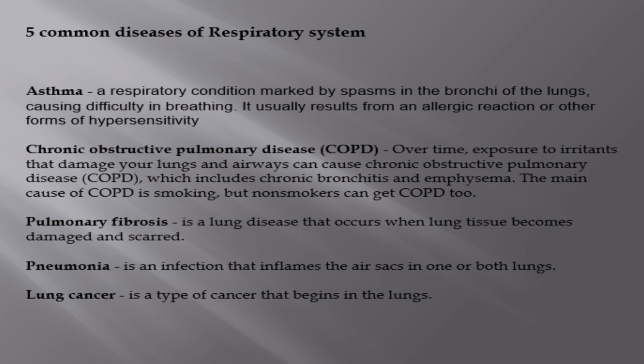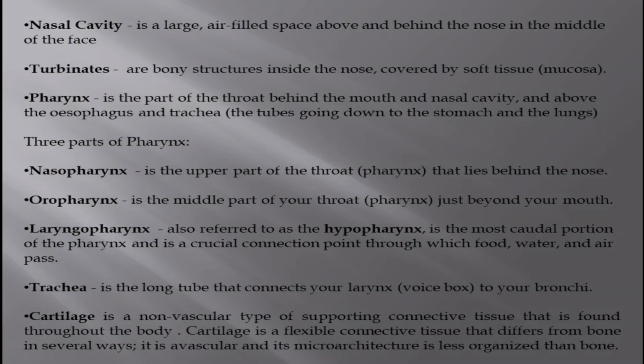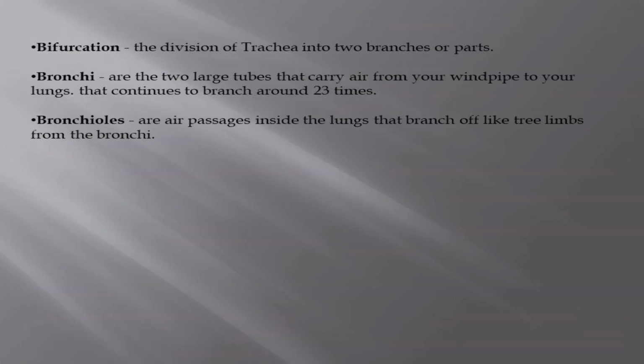Third is pulmonary fibrosis. It's a lung disease that occurs when lung tissue becomes damaged and scarred. Fourth is pneumonia. It's an infection that inflames the air sacs in one or both lungs. And lastly, lung cancer. It's a type of cancer that begins in the lungs. And here, I provided some notes for you to study and to remember.